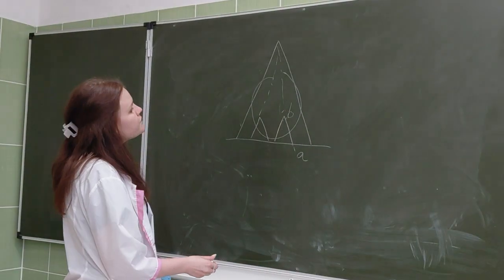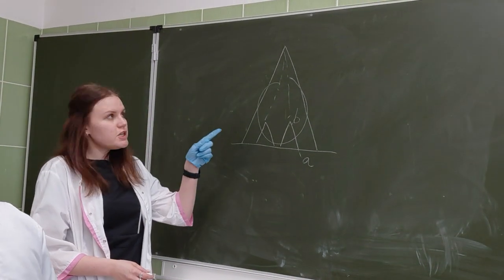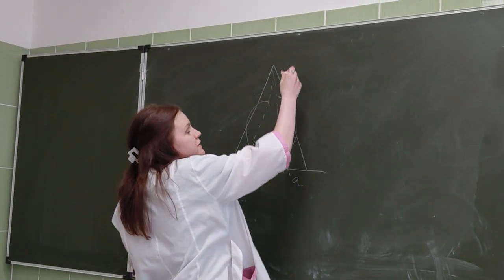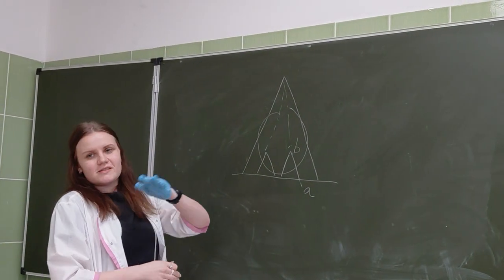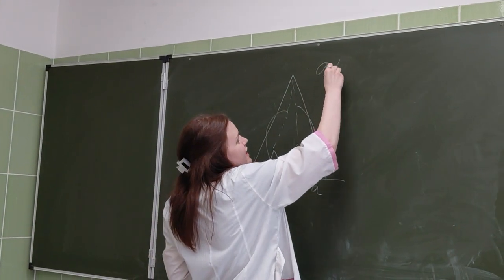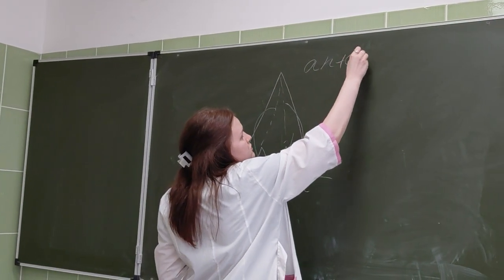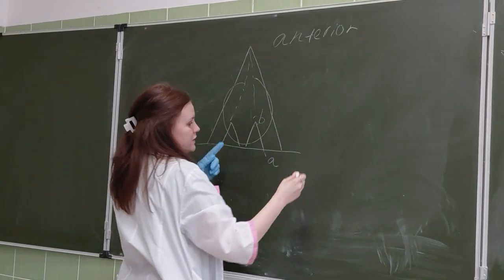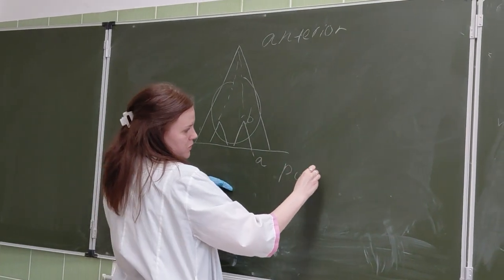Today I will just explain the muscles and joints. Look at this picture. This is the view from the front, this is anterior, and this is posterior.